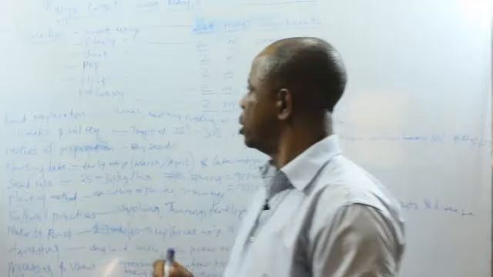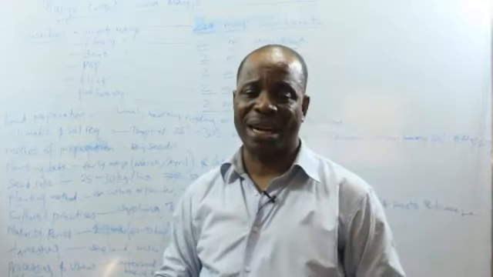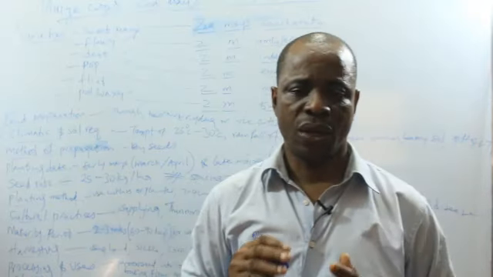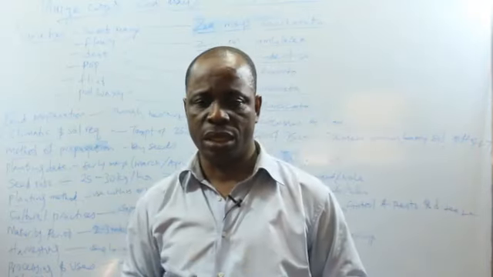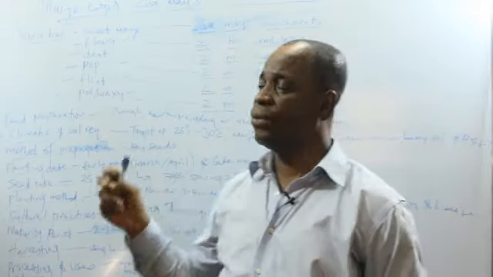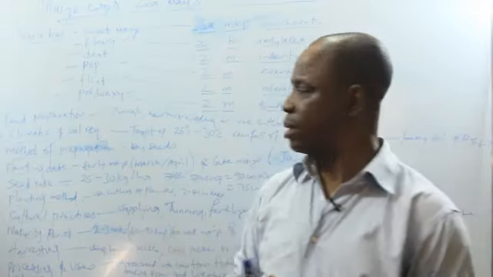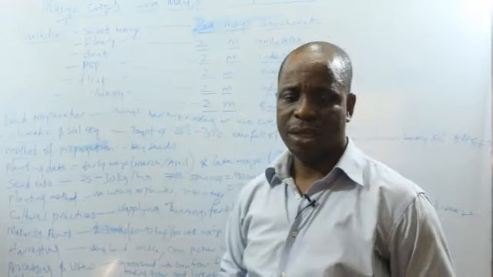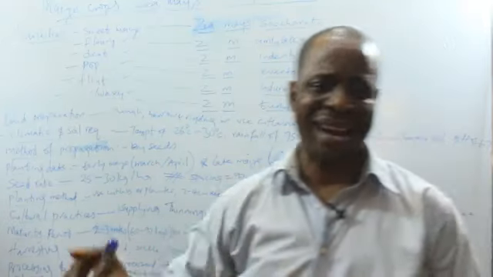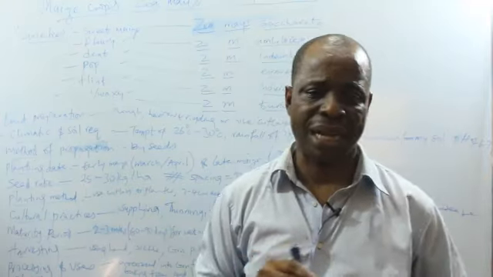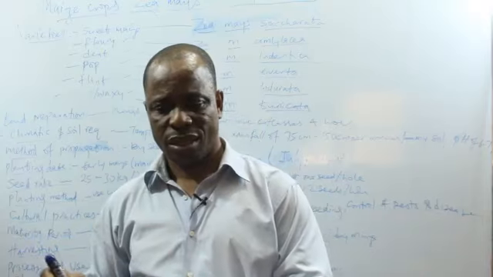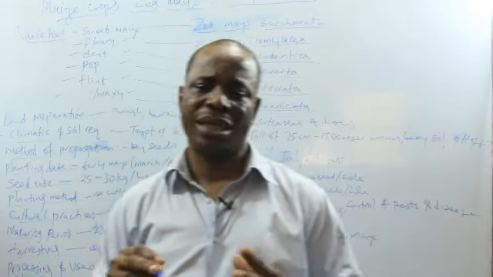Now, we have different types or varieties or cultivars of maize. On the board, I give you 6 types of maize. We have the sweet maize, Zea maize saccharata. The word saccharata is taken from the word saccharin, which means sweetness. So, sweet maize, Zea maize saccharata.